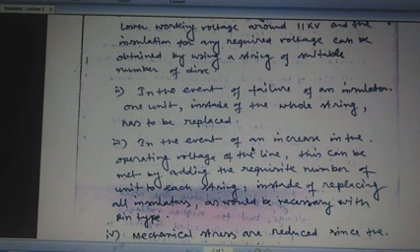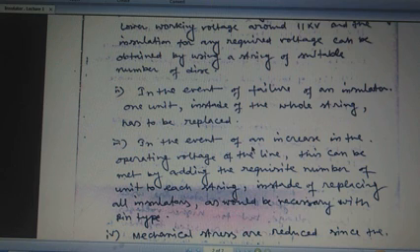So if we use the pin type insulator, suppose in the case of 66 kV, then this insulator is designed only for 66 kV. But in future, if we try to change the voltage level beyond 66 kV, then we have to replace the 66 kV insulator and install a new insulator. But if we design the whole system with suspension insulators, then we do not need to change the overall insulators. We just add one single unit of disc which carries 11 kV.